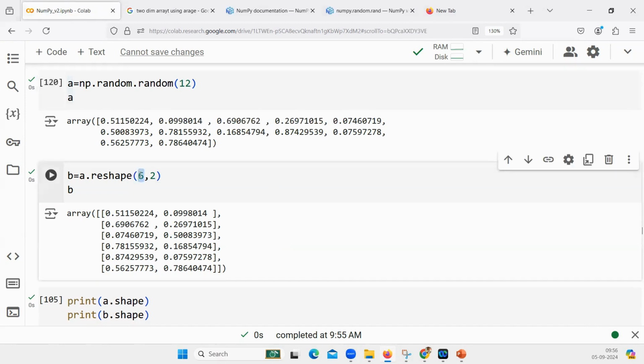But if I do it this way, with 4 rows and 3 columns, can you tell me what will be in the output B? The first four will be the row. No. How many columns are there?